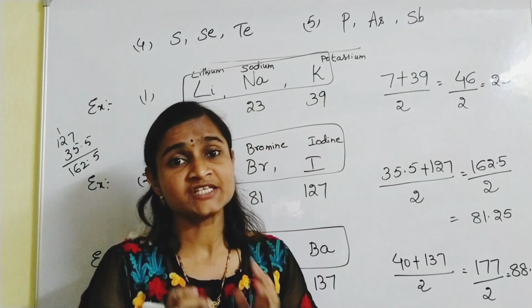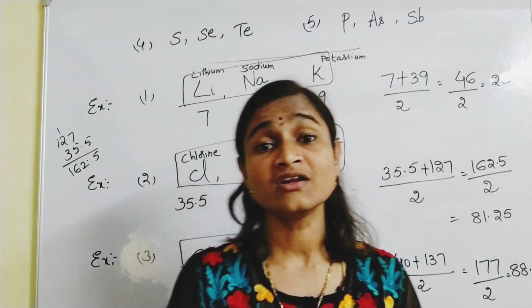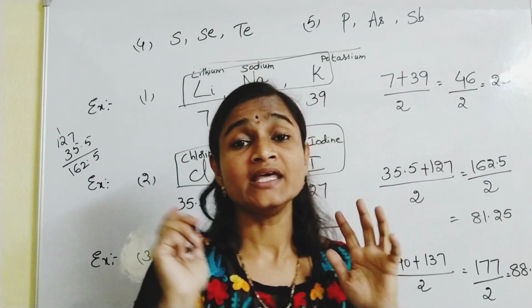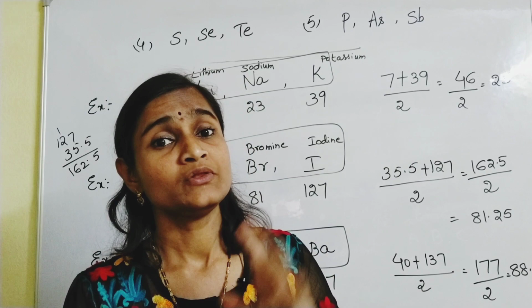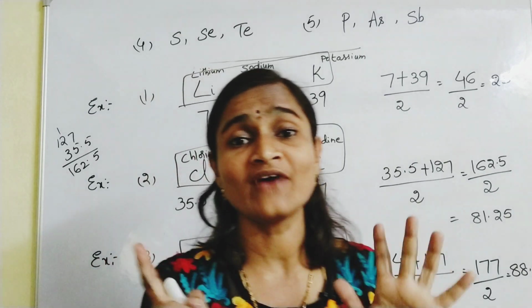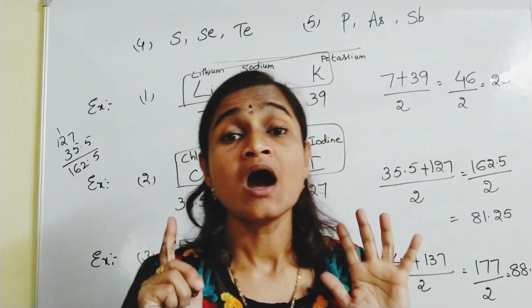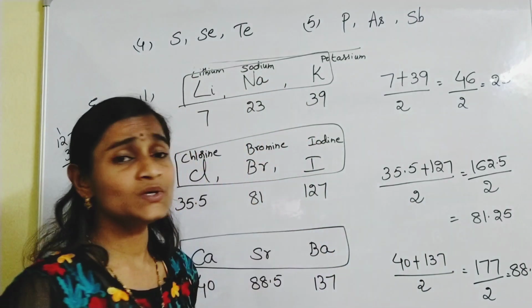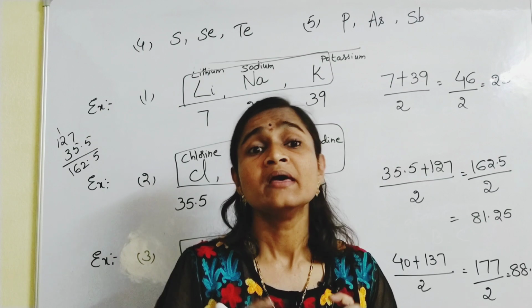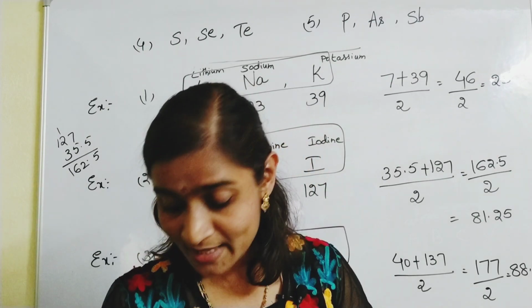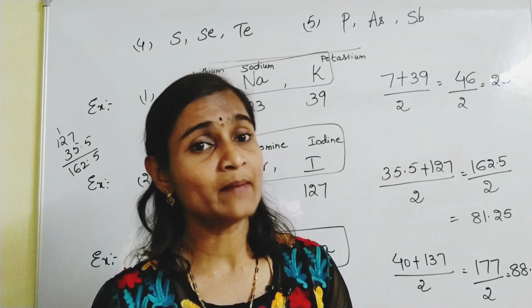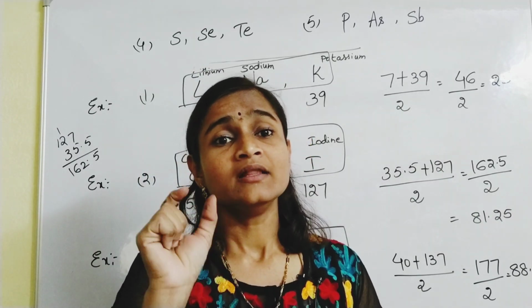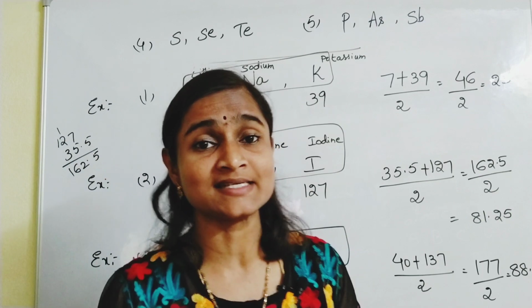This classification is not valid for elements with higher atomic weights. Dobereiner triads is not valid for the elements with higher atomic weights. That was a drawback. If you go for elements with higher atomic weights, most of the elements you find to have similar atomic masses.